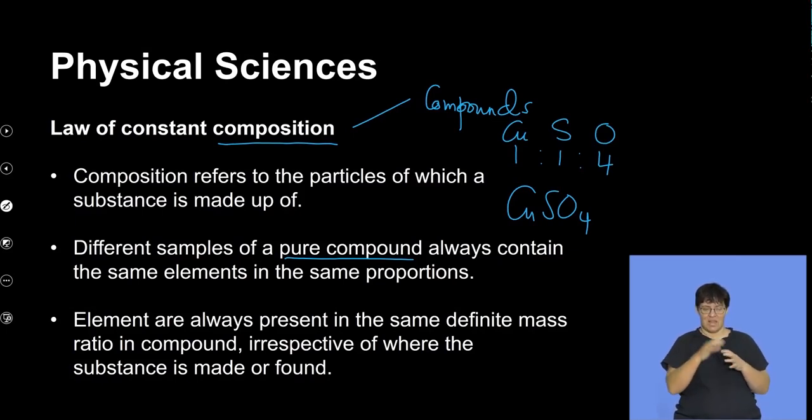And when we talk about different samples, we're saying, given a sample of copper sulfate as an example, these elements that make up copper sulfate will be in the same proportion or same ratio, right? So these elements are always present in the same definite mass ratio in a compound, irrespective of where the substance is made or found.